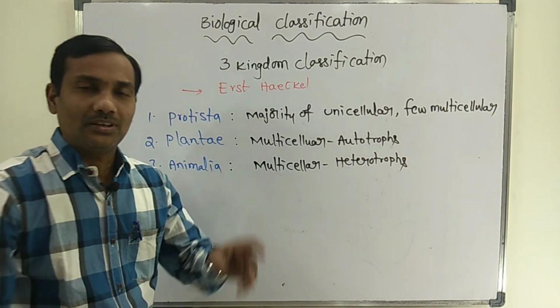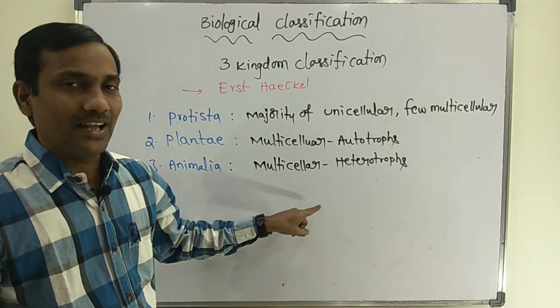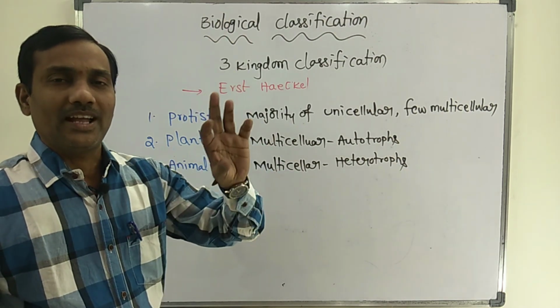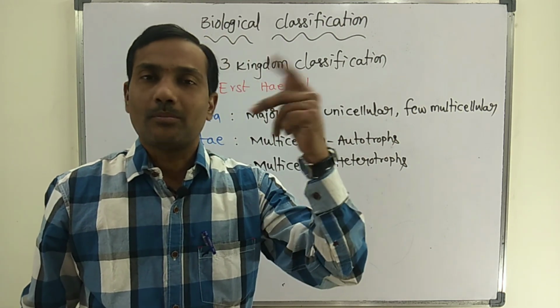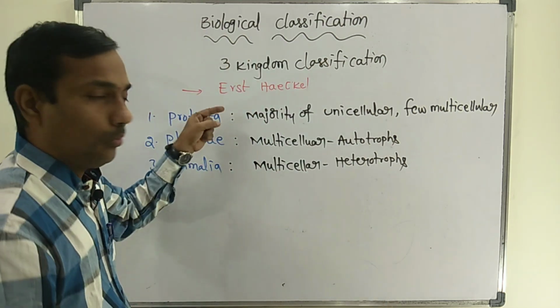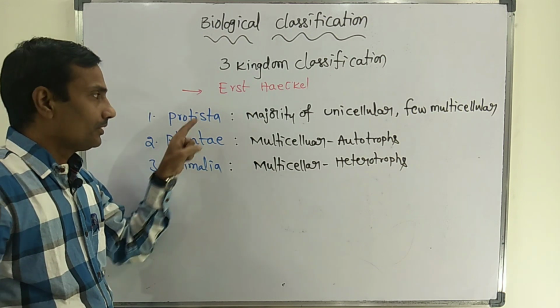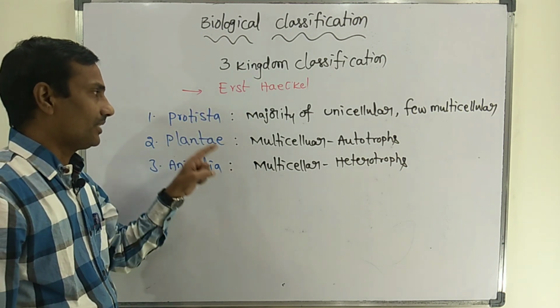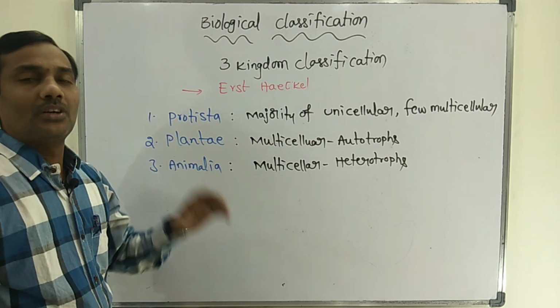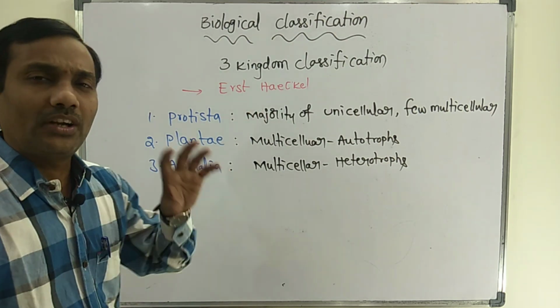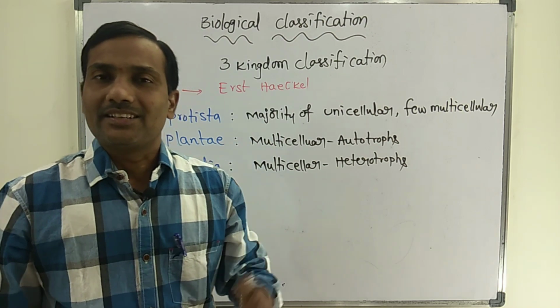In two kingdom classification, all organisms were divided into two kingdoms, Plantae and Animalia. But in three kingdom classification there is one extra kingdom, Protista. Now, it is also not accepted by other scientists.